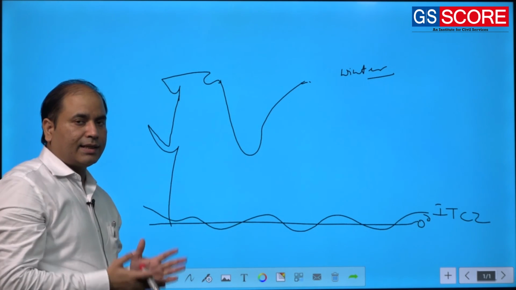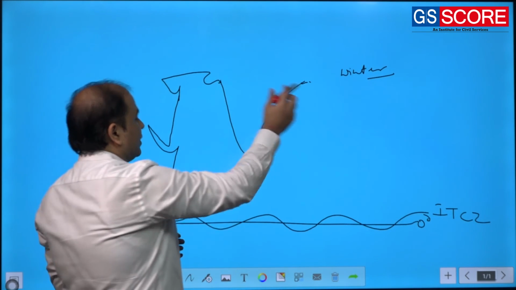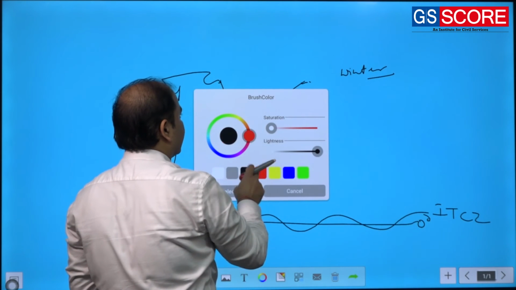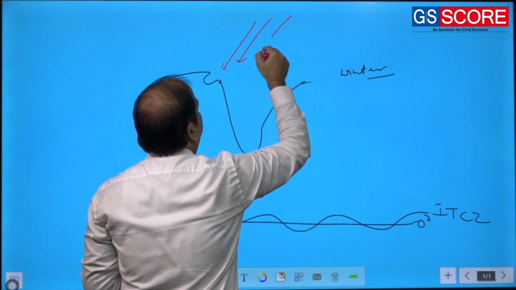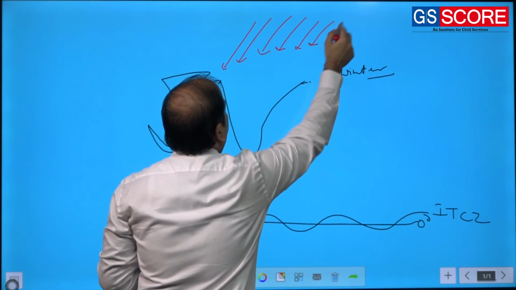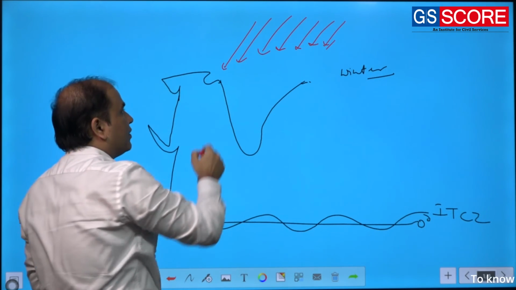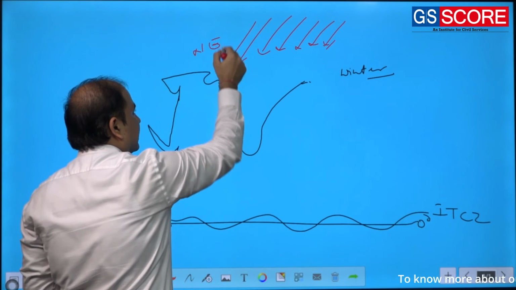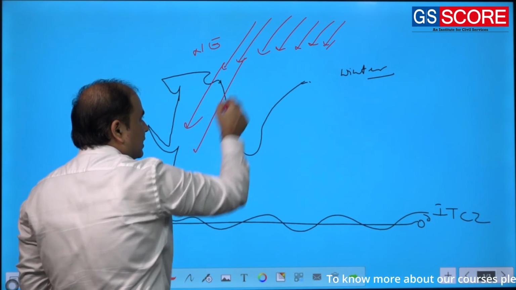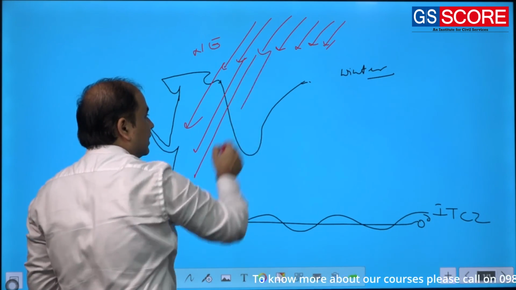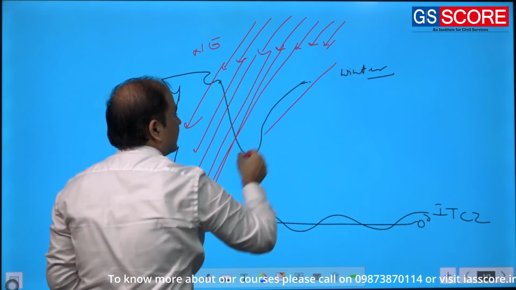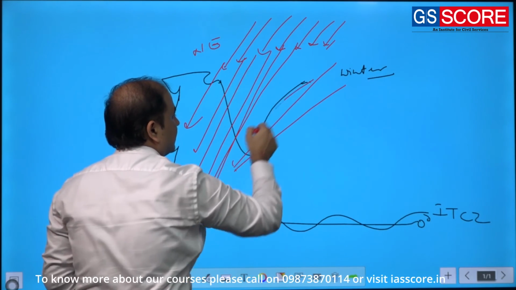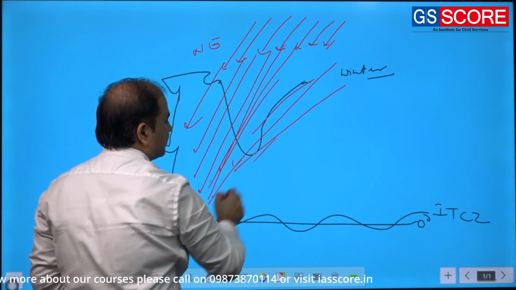When the ITCZ has shifted southward, initially the northeasterly that were present north of the country, now this northeasterly will extend, and these northeasterly almost cover the entire country.